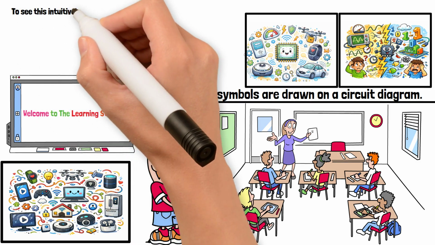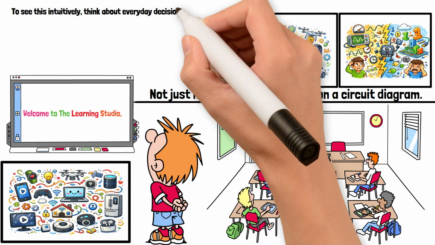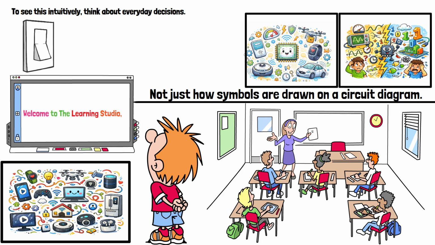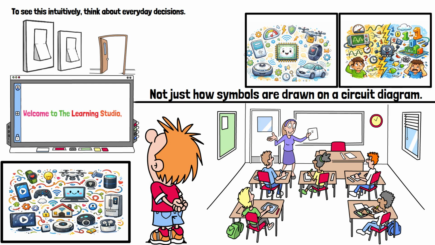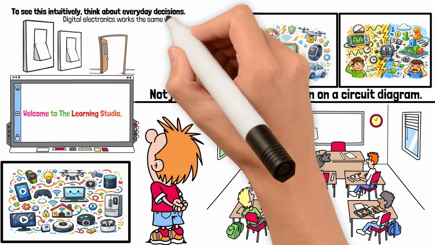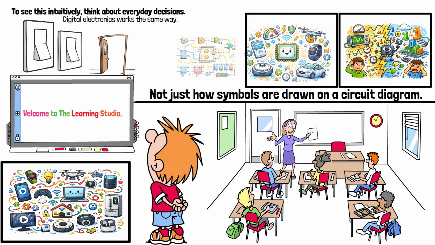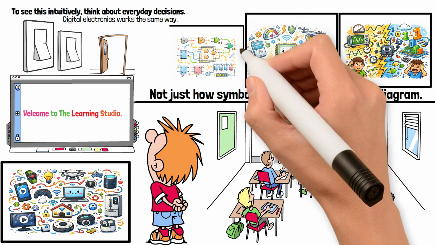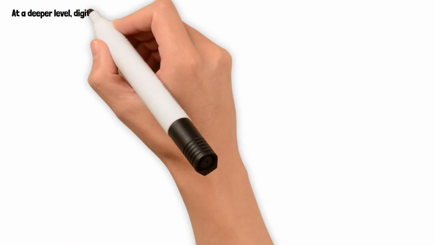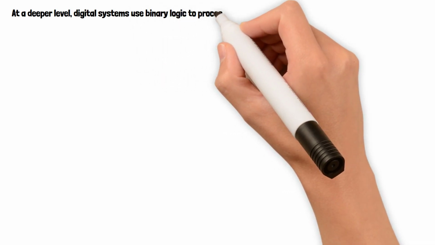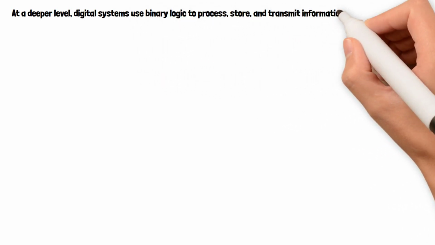To see this intuitively, think about everyday decisions. A light switch is either on or off, a door is open or closed, and a yes or no decision requires no interpretation. Digital electronics works the same way. Logic gates perform simple decisions, flip-flops remember past states, and combinations of these elements allow complex behavior to emerge from very basic rules.